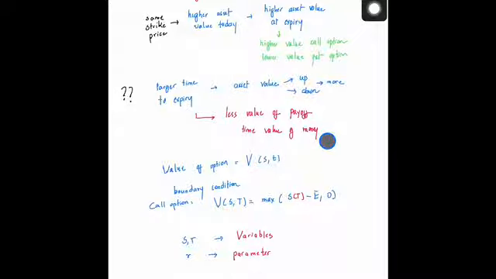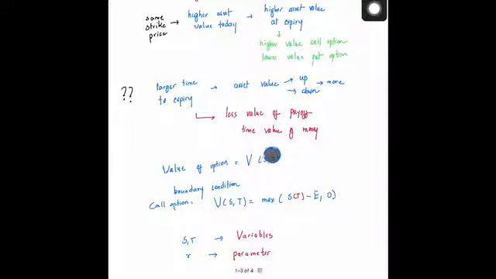So the value of the option will depend upon how far you are from the expiry. That is, it will depend upon the time right now. What is the time right now? Because once you have been given the time at expiry, you'll have to see the difference between the time at expiry and the time today. So it will depend upon the time t today, as well as the asset price today. This is the value of the option today: it depends on the asset price as well as the time today.